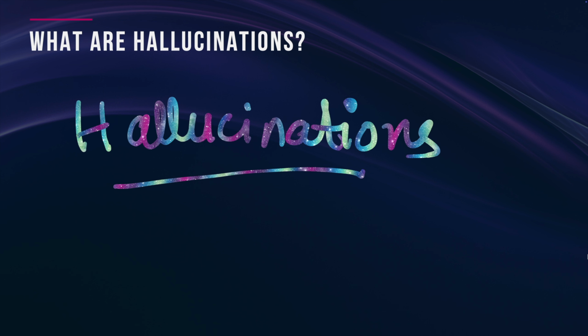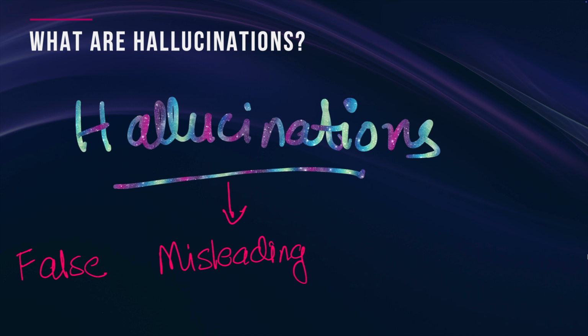So AI hallucinations happen when an AI system generates responses that are false, misleading, or contradictory. My favorite way to describe hallucinations is plausible sounding nonsense. Unlike humans, AI doesn't think or understand in the way that we do. It generates responses based on patterns that it has learned from data. And it can sometimes happen that those patterns or responses sound very logical, very convincing, but they are completely fabricated. And this can happen with text, images, code, or even voice outputs.